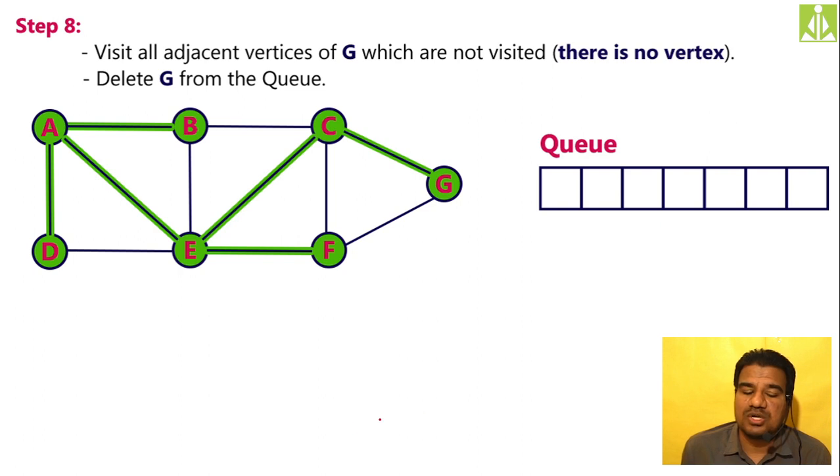And now just look for whatever nodes, whatever links you have used in the traversal process.